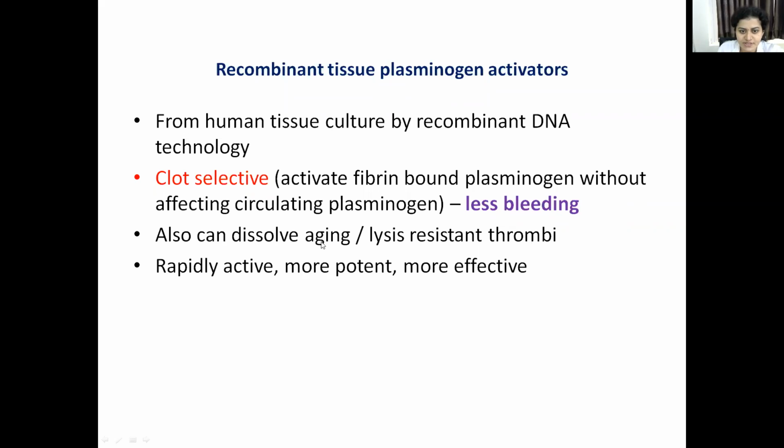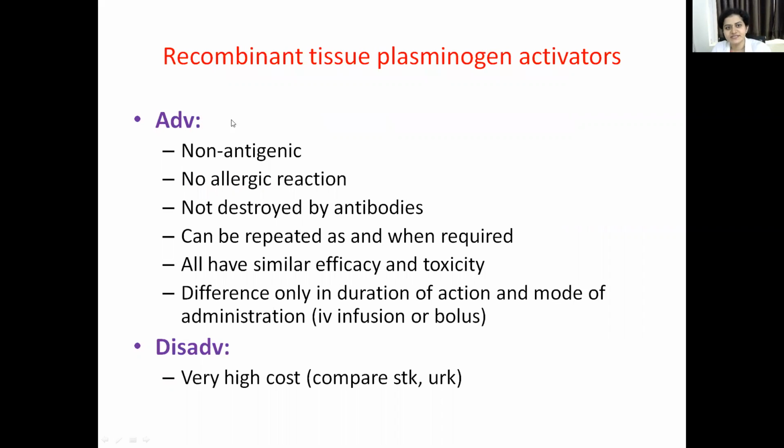It also lyses aging or resistant thrombi, that is, thrombi which are resistant to the other drugs can be lysed by these drugs. And it is rapidly active, more potent, more effective. So the advantages of these recombinant tissue plasminogen activators are, it is non-antigenic. Okay, it is not a foreign protein. It is a purified human form derived from recombinant DNA technology. So this is non-antigenic. So no allergic reaction, not destroyed by antibodies, and can be repeated as and when required.